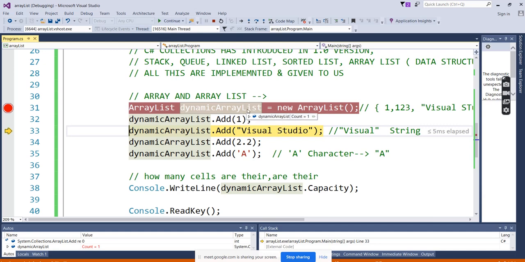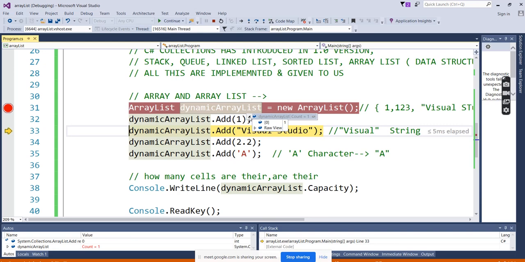So when we see here, what we say is the array list is dynamic. It can store any number of values. You can see here I immediately added 1. So it is counting. When it is reading the values dynamically, at the same time it is counting also. Internally it is keeping the record of how much it has. Obviously it must have the count, because we have to iterate it, we have to show the values, we have to delete the values in between. If you want to display or read the array list, we will read it with a for loop or foreach loop, and there we want the count. That is the reason it is doing extra work compared to arrays.